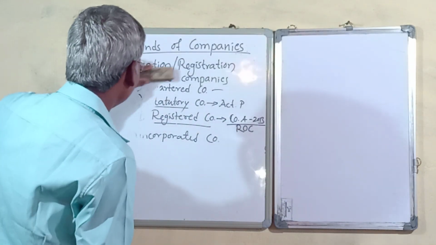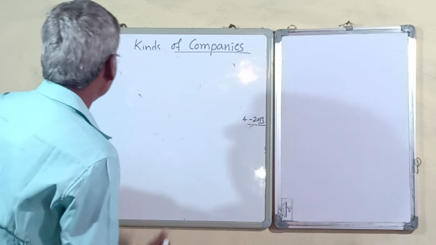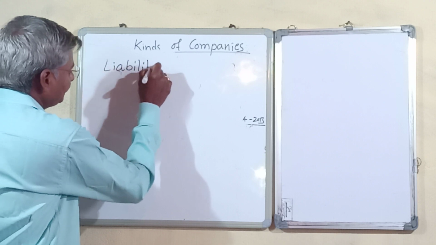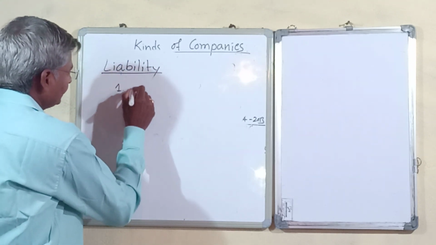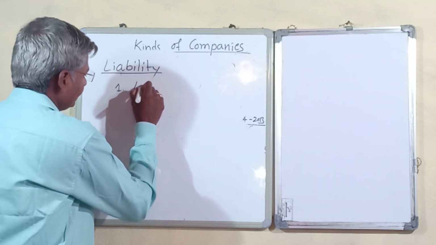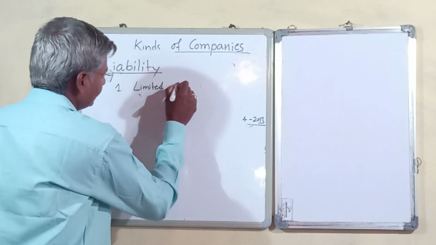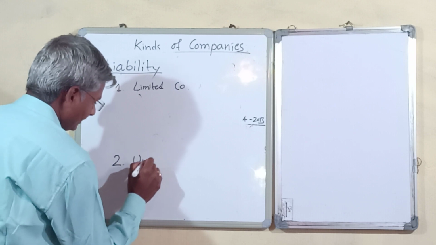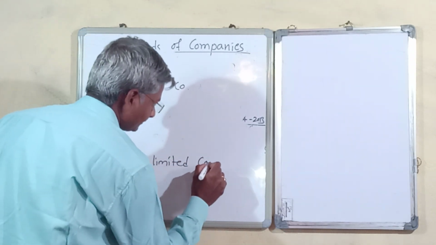And second we have companies based on liability. We classify companies based on liability, that is limited companies, and second may be unlimited companies.